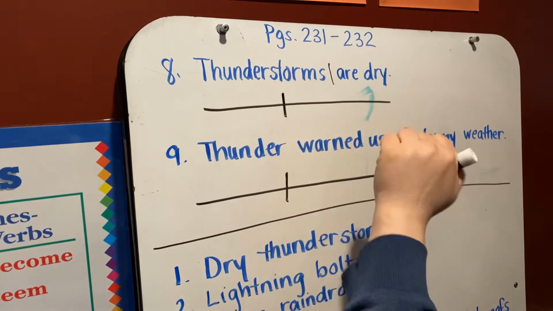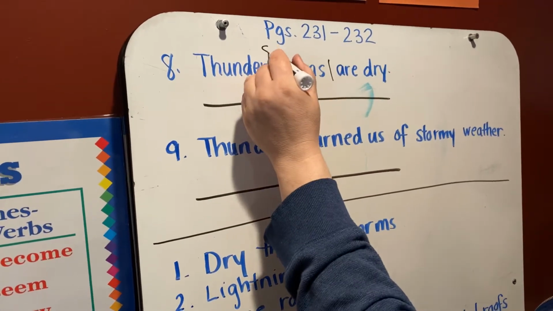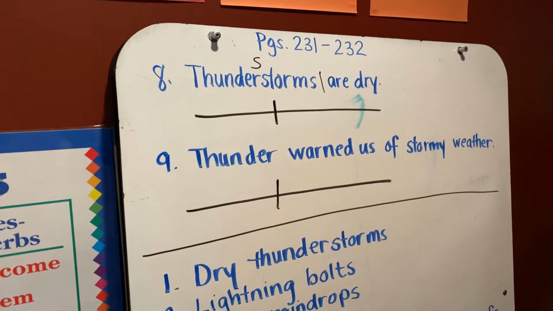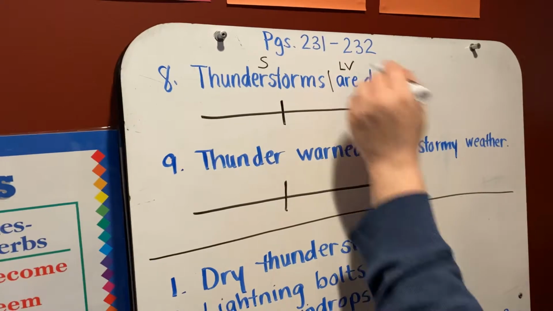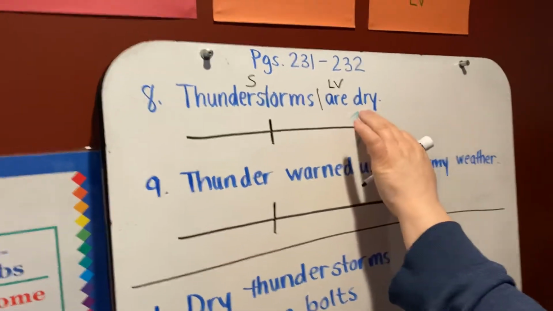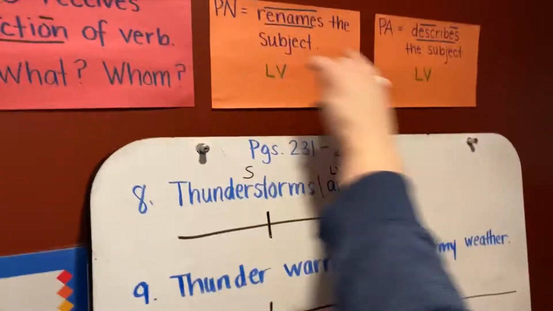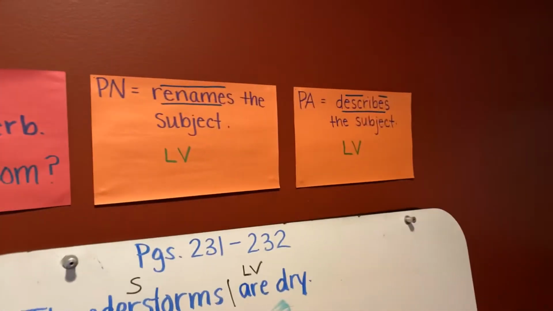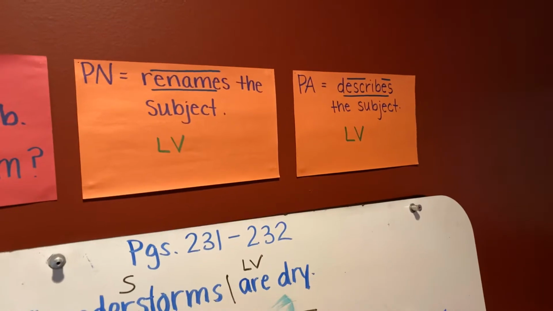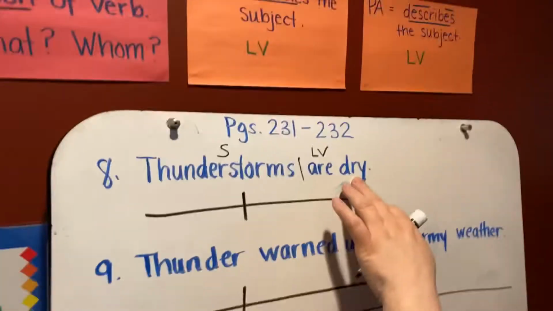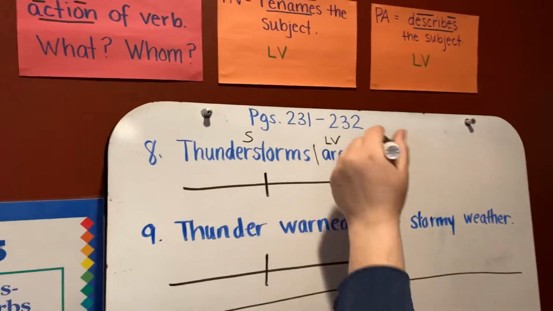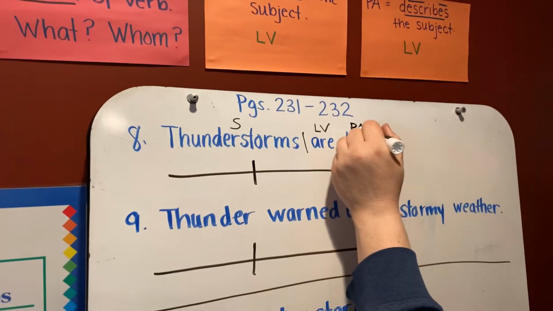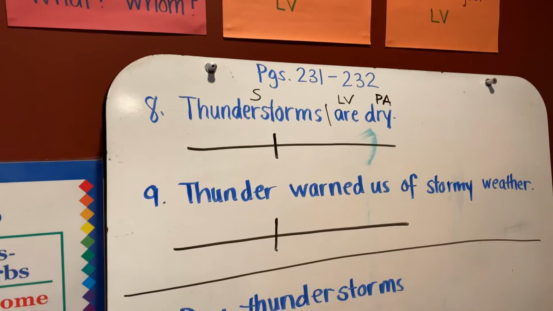So thunderstorms becomes our what? Thunderstorms is our subject. And what is our verb? Are is our linking verb. Okay. And dry. So we have a linking verb here. So now we're looking for a PN, a predicate noun, or a PA, a predicate adjective. So does it rename or does it describe? Dry describes thunderstorms. So this is going to be our PA.